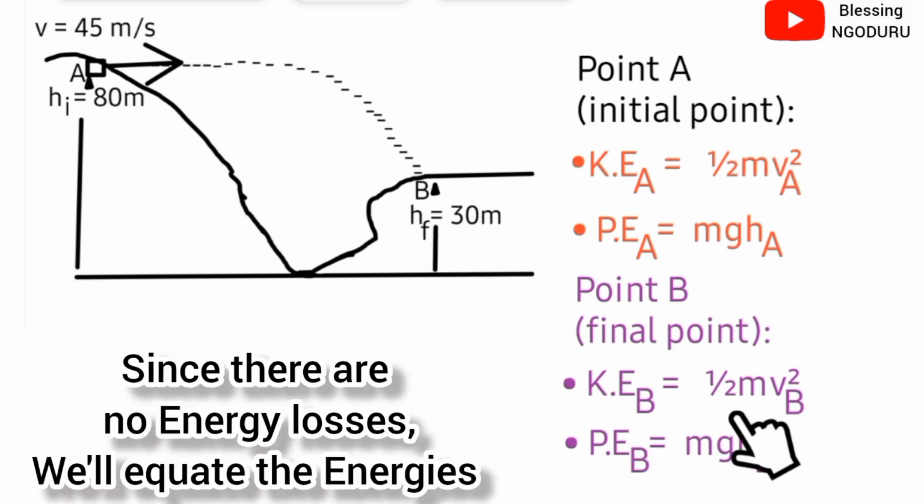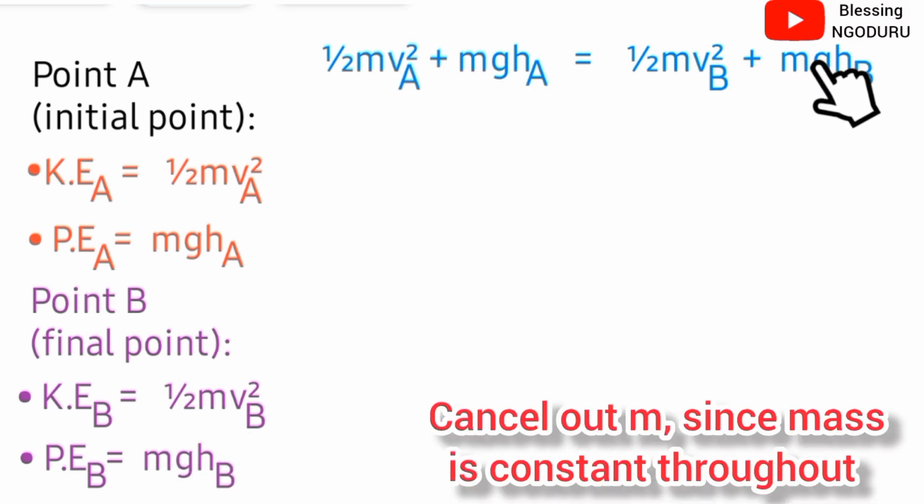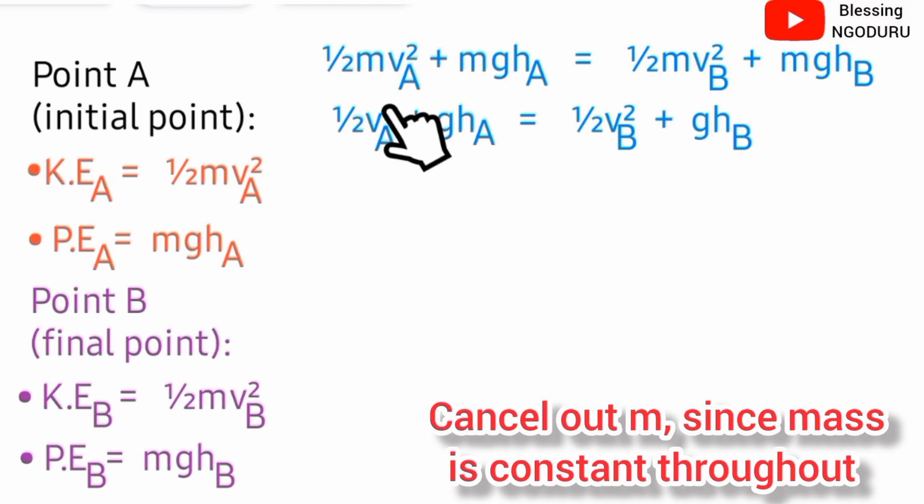Since there are no energy losses, we equate the energies. The kinetic energy at point A plus the potential energy at point A is equal to the kinetic energy at point B plus the potential energy at point B. We cancel out m since mass is constant throughout.